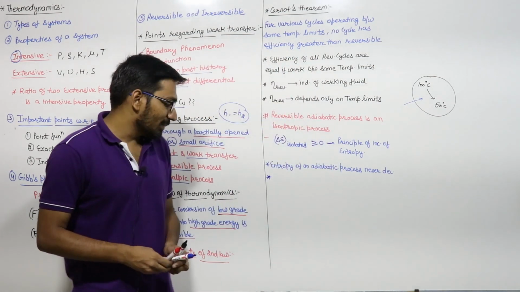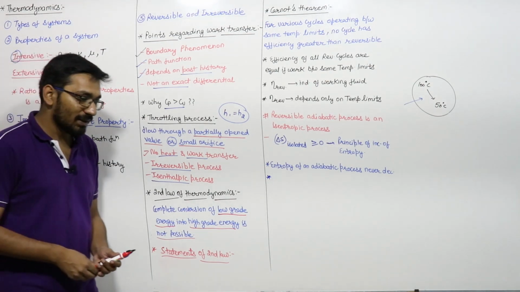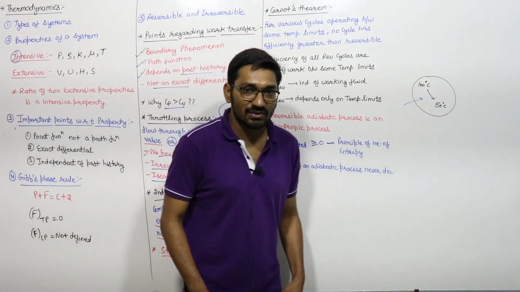We have two statements of the second law of thermodynamics. First one is the Kelvin-Planck statement and second one is the Clausius statement.